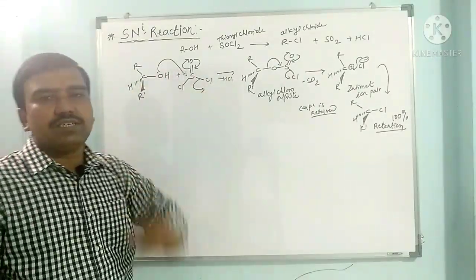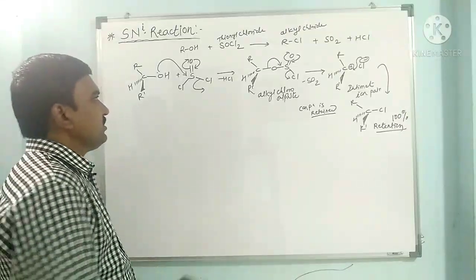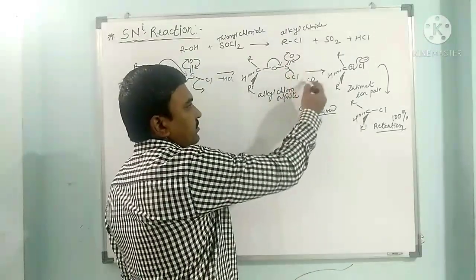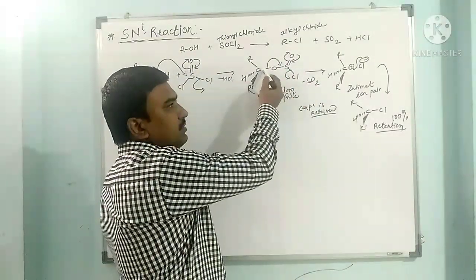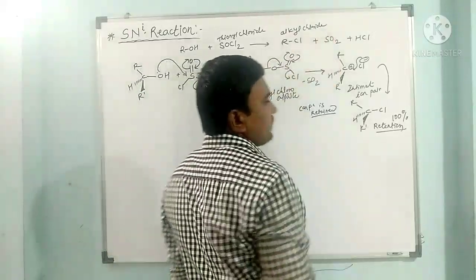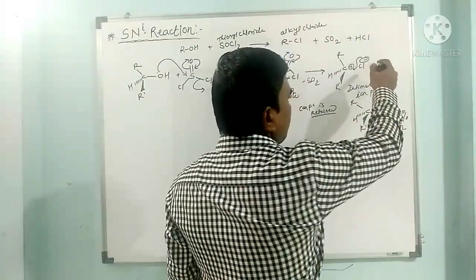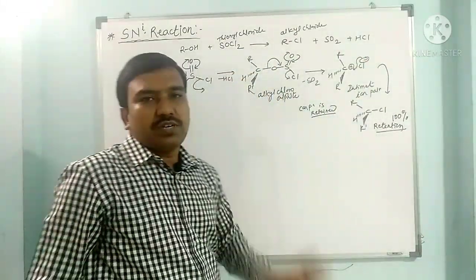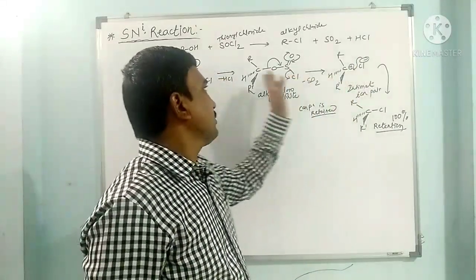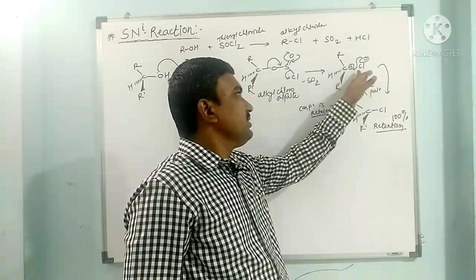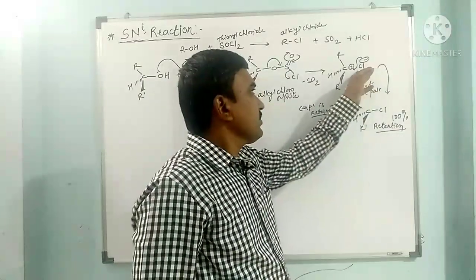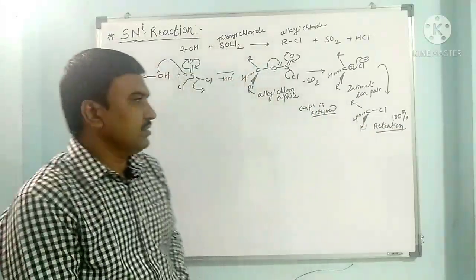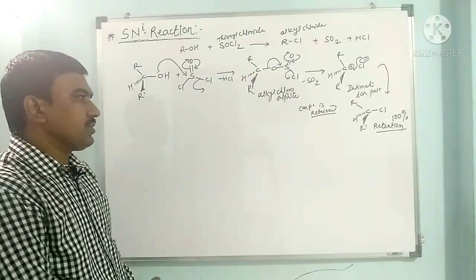So this is called an SNi reaction. Why is it called an SNi reaction? Here this chloride is there in this alkyl chlorosulfonate, and this internal chloride attacks internally on this carbon from the same side from which SO2 has departed, and we get this intimate ion pair. This chloride immediately attacks before the geometry of this carbocation changes, because it is very close to it. SO2 is detached, and this Cl immediately goes close to the C plus, combines here and gives retention of configuration. So the same configuration is obtained in the product.